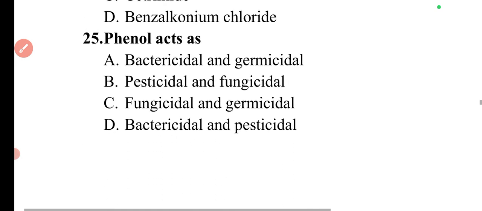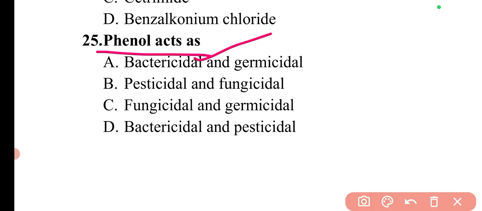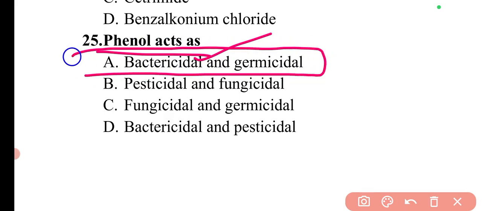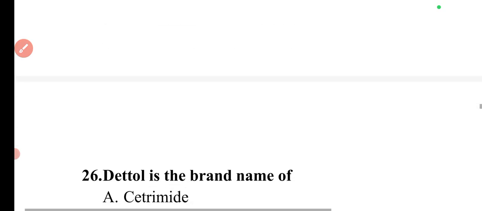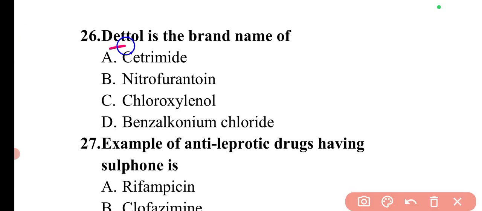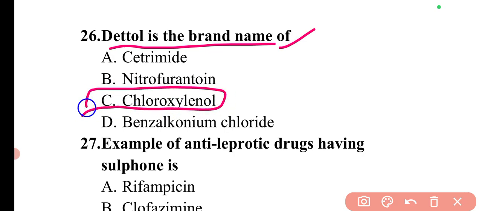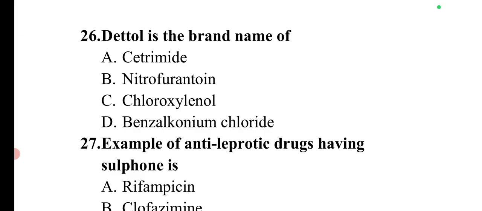Then moving to next question. So question is phenol acts as. So phenol is basically a bactericidal and germicidal agent. So here option A will be the correct answer. Next question is Dettol is the brand name of. So Dettol is basically the brand name of chloroxylenol. So this is the active ingredient in this. That is why Dettol is a brand name. So option C is correct.